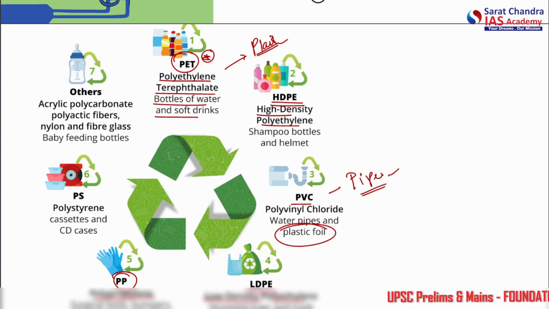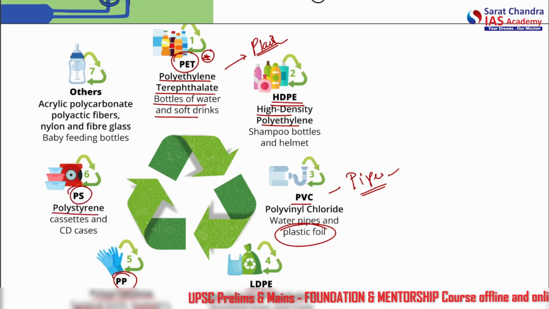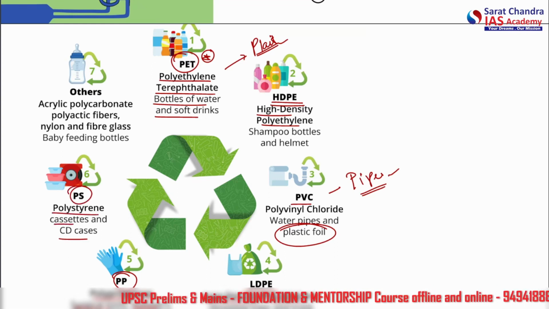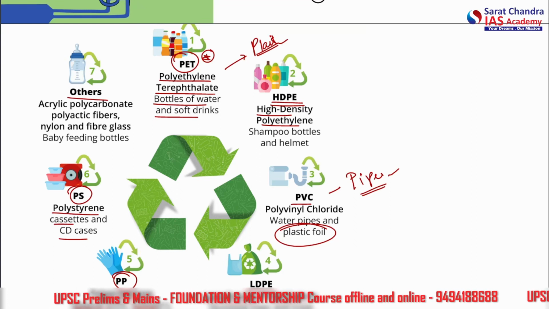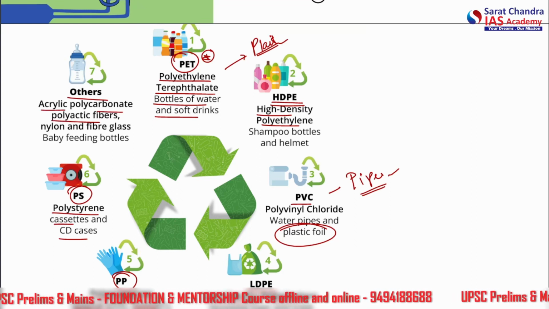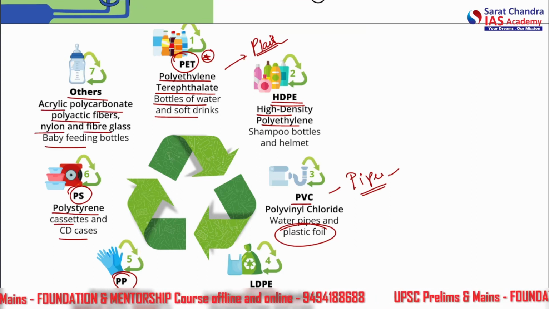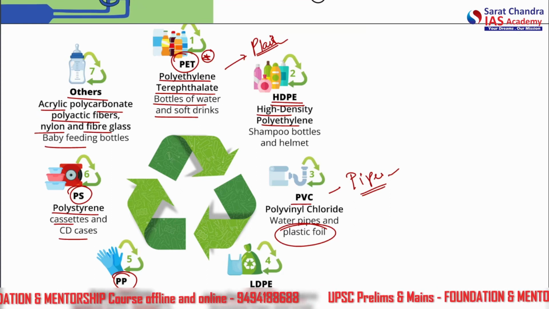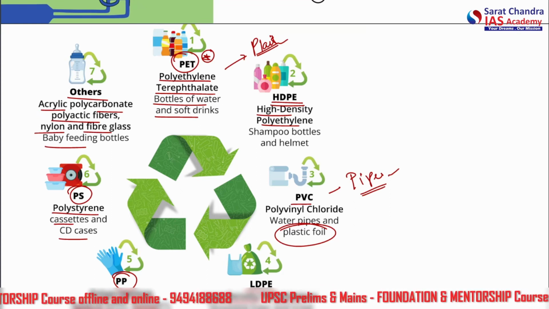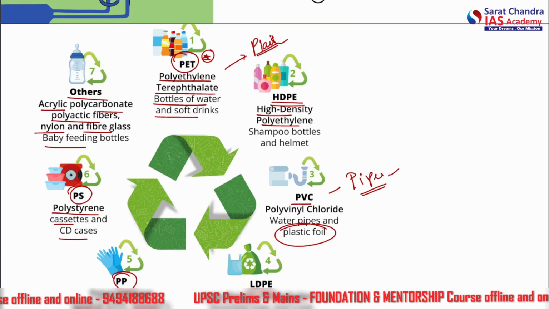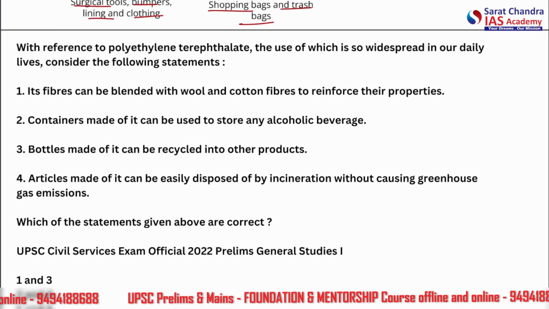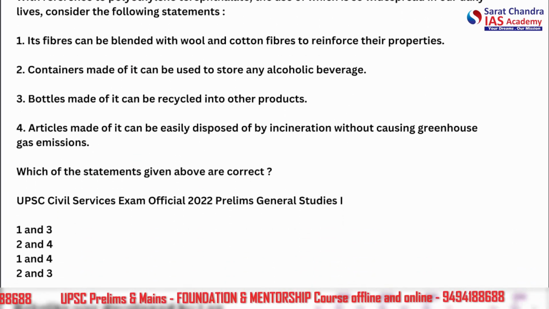PP, that means polypropylene, surgical tools, bumpers, lining and clothing. It feels like a rubbery stuff. Okay, PS, that is polystyrene, in cassettes and CD cases. It is a hard type of plastic. And others like acrylic, polycarbonate, polyacrylic fibers, nylon, fiberglass, and so on. Okay, so these are various different types of plastics that are found in the modern world, and the applications are also mentioned. So you can refer to this whenever you are reading about plastics. Okay, now let's solve this PYQ.